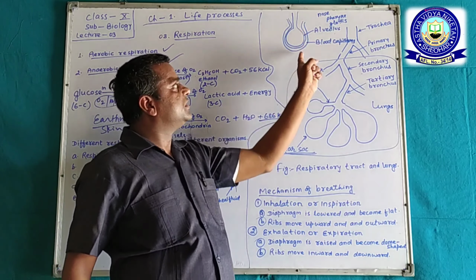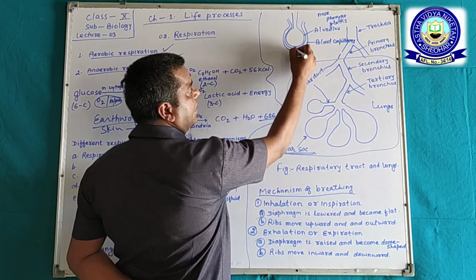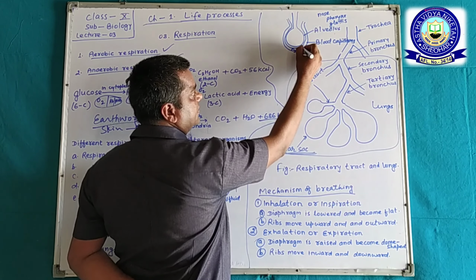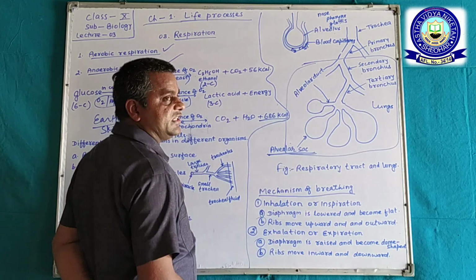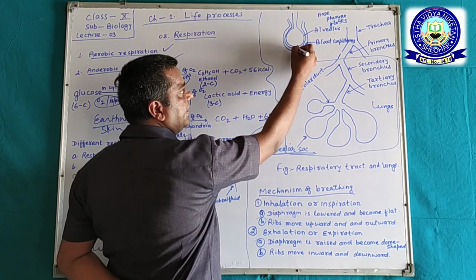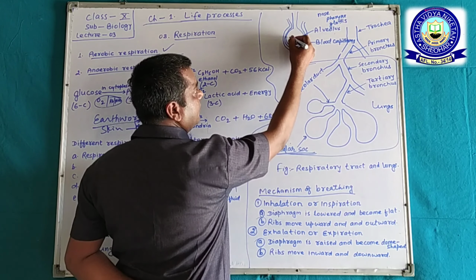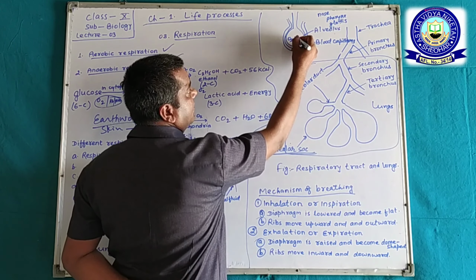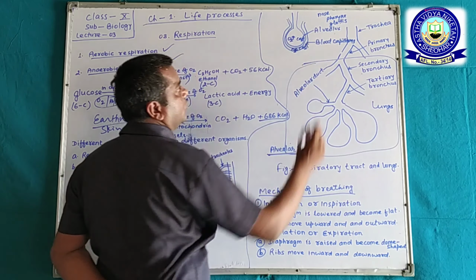When blood comes, the blood contains oxygen and CO2. In the blood capillaries, the CO2 level is high and the oxygen level is low. In the alveoli, oxygen is very high and the CO2 level is very low.